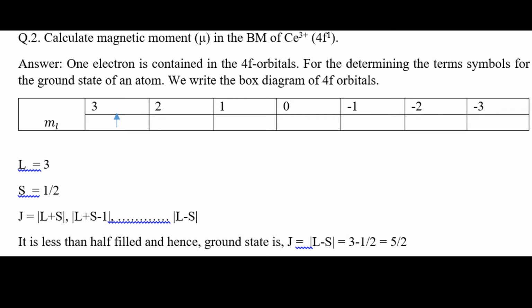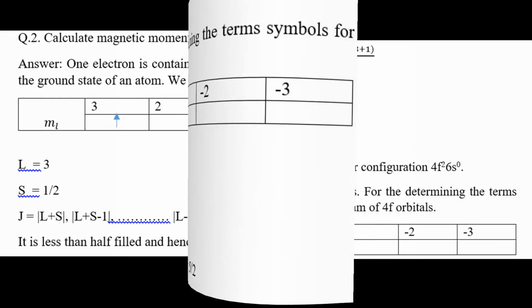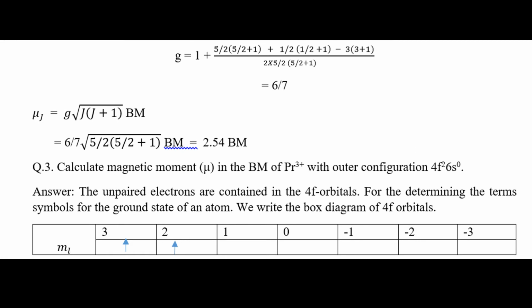This is a very important topic for calculating the magnetic properties of lanthanide elements. Now G is equal to 1 plus 5 by 2 into 5 by 2 plus 1, plus half into half plus 1, minus 3 into 3 plus 1, divided by 2 into 5 by 2 into 5 by 2 plus 1. This value will be 6 by 7. Then mu J is equal to G into root over J into J plus 1, and we input the values and calculate 2.54.